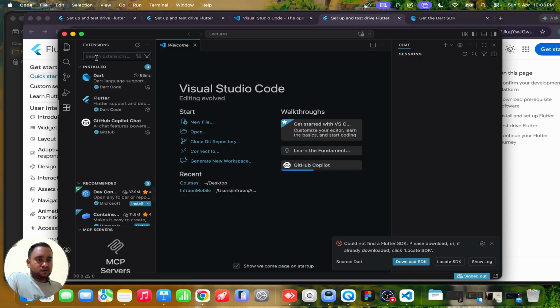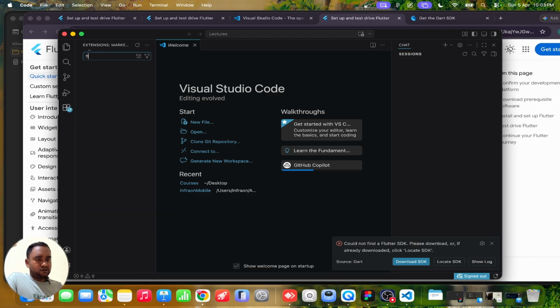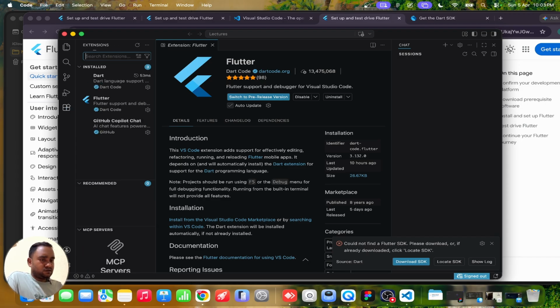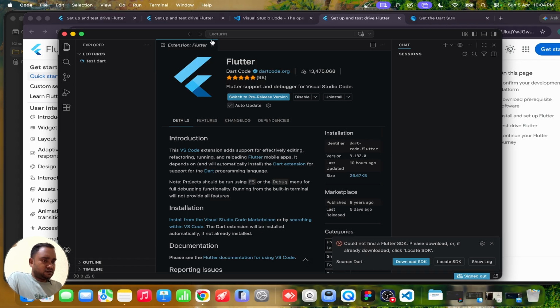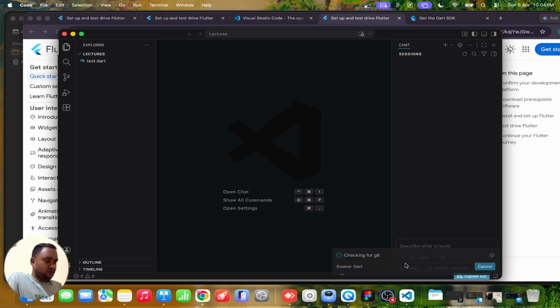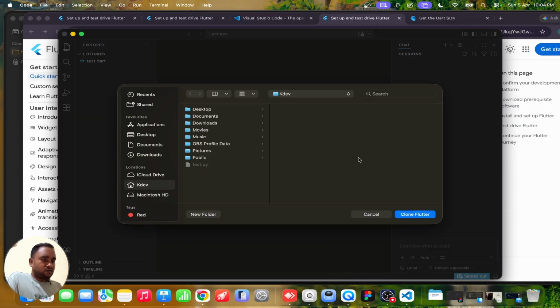Here we will search, I already installed the Dart and Flutter. You can simply search here for Flutter, select it, and install that one. Flutter comes with the Dart SDK, so we do not need to install Dart separately. And once that is done, a pop-up will come saying it could not find the Flutter SDK, so we have to click on download, and here it will ask where we are going to clone the Flutter SDK.